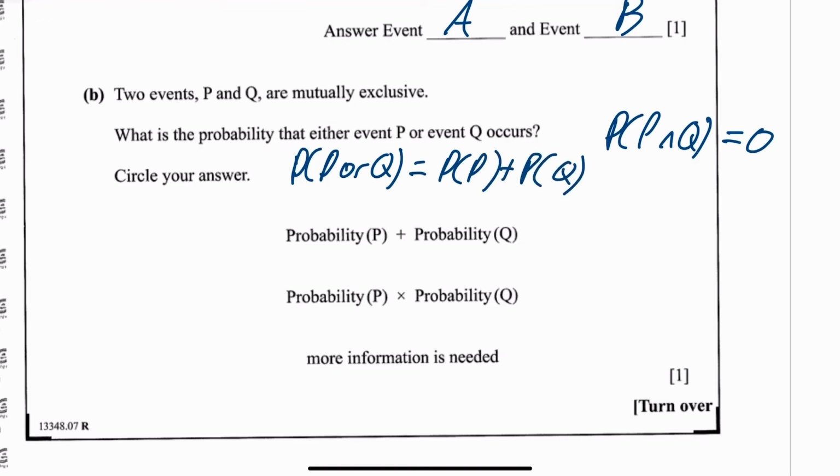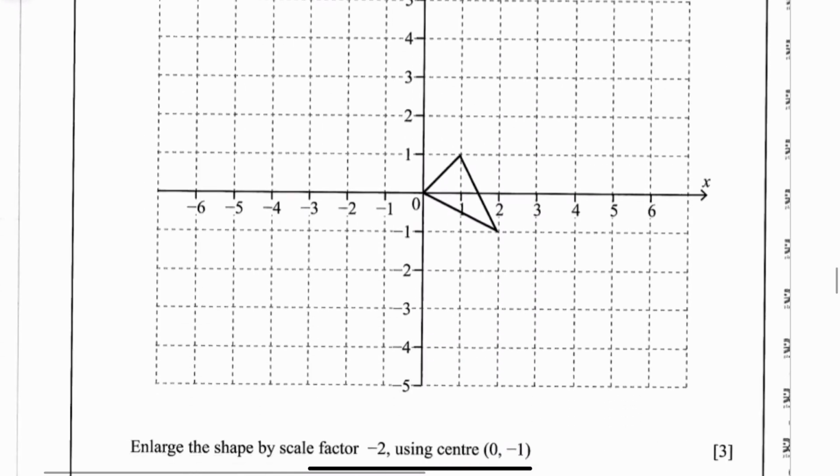Now, that is the same as the probability of P plus the probability of Q. Your teacher probably told you down in school, if you say or, then that means you add, whatever you say and, you multiply, and that's for mutually exclusive events. So that's what you're going to have. So it's this one, probability of P, probability of Q.